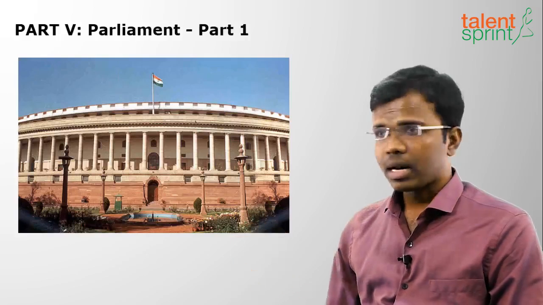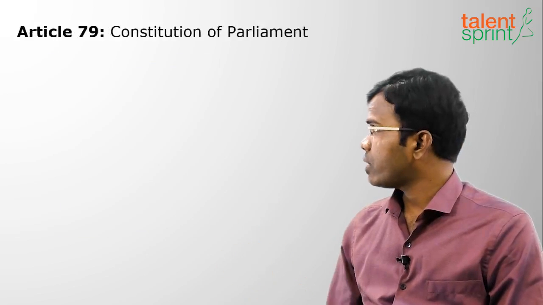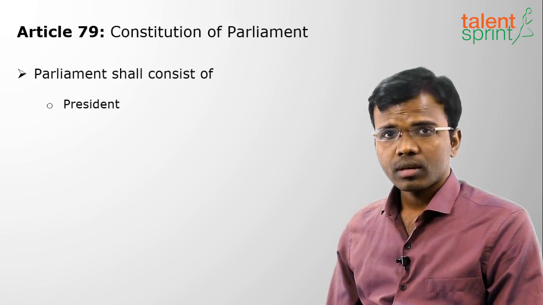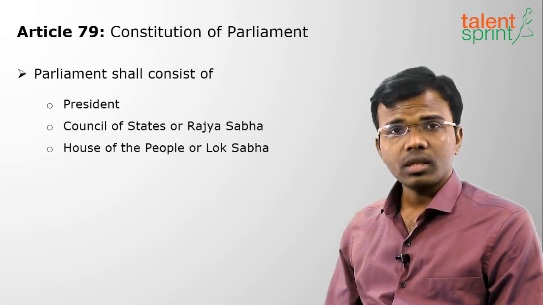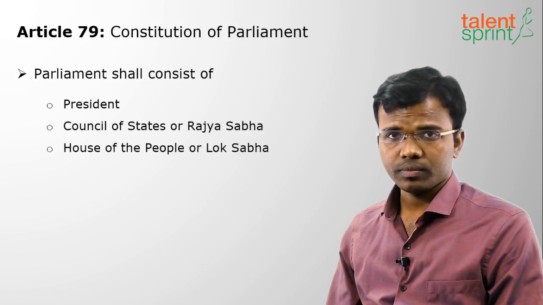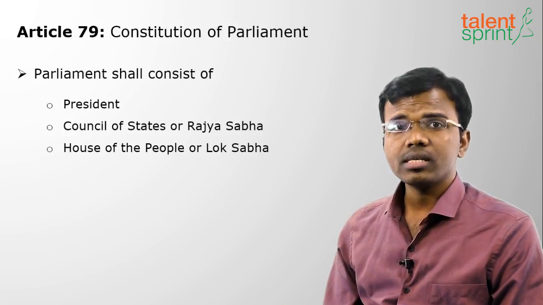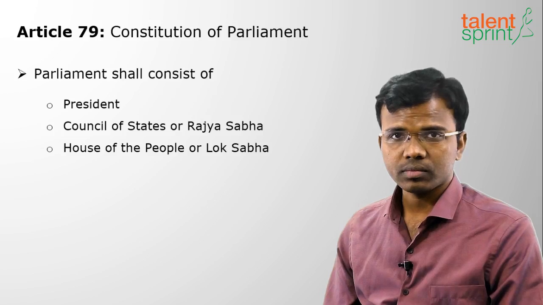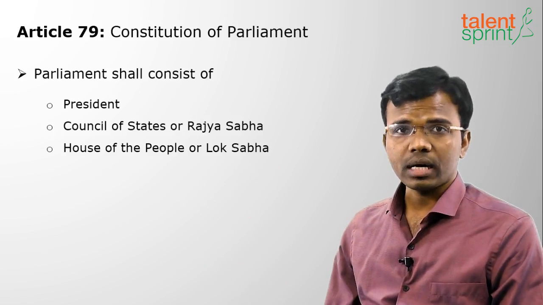In this session of Polity, we shall discuss the Parliament, the Constitution of Parliament. Article number 79 says the Constitution of Parliament. The Parliament consists of the President, the Council of States, that is Rajya Sabha, and the House of People, that is Lok Sabha. We generally think Parliament means only Lok Sabha and Rajya Sabha, but the President is a part of Parliament. The condition is he is not a member of Parliament. If he is a member, he has to resign and contest, but he is part of Parliament.